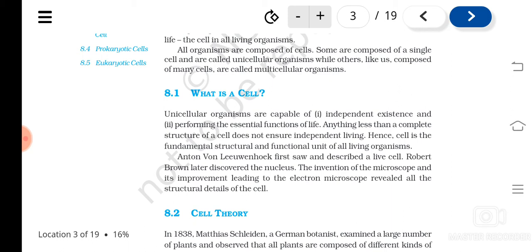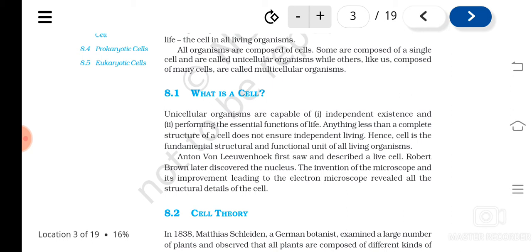If you take the plasma membrane or the nucleus, these do not have independent existence. But when you take a cell, there are unicellular organisms which can exist as a separate unit. Understood? Anything less than a cell, no other structure can have an independent life. That's why a cell is considered the structural and functional unit of living organisms.